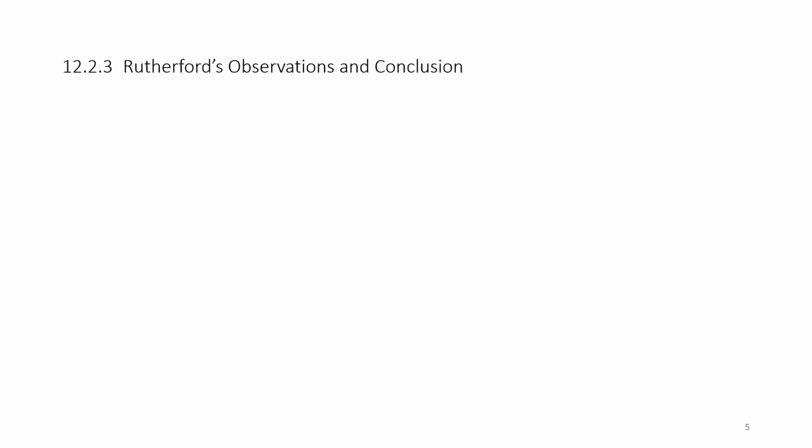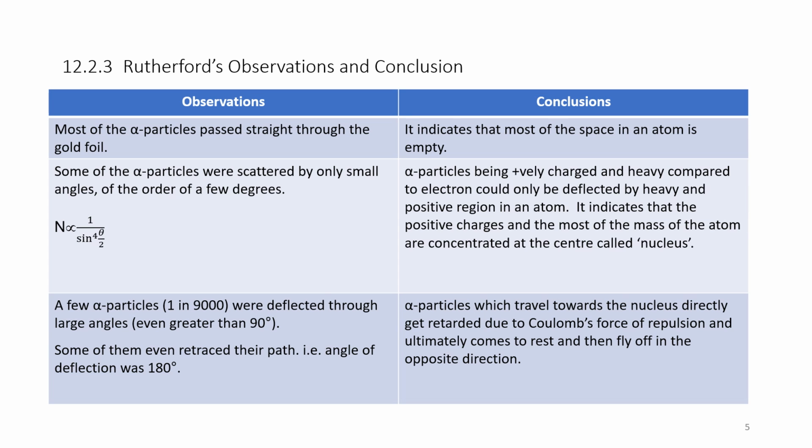The alpha particle, being positively charged and heavy compared to the electron, could only be deflected by a heavy and positive region in the atom. It indicates that the positive charge and most of the mass of the atom are concentrated at the center, called the nucleus. That is, alpha particles are deflected by the nucleus.